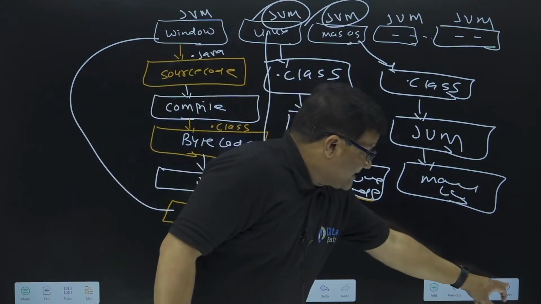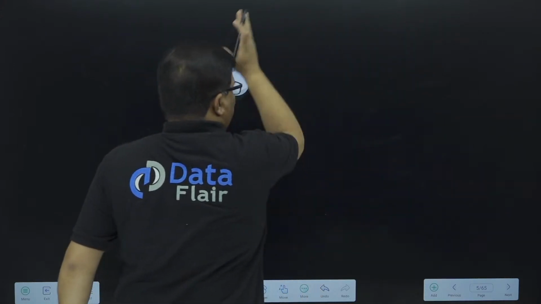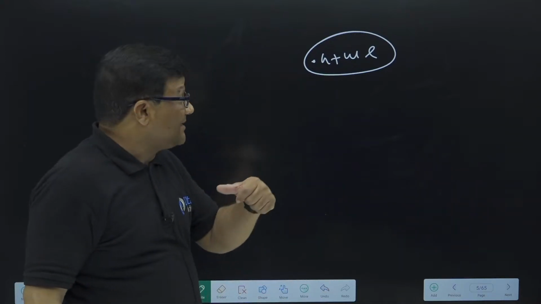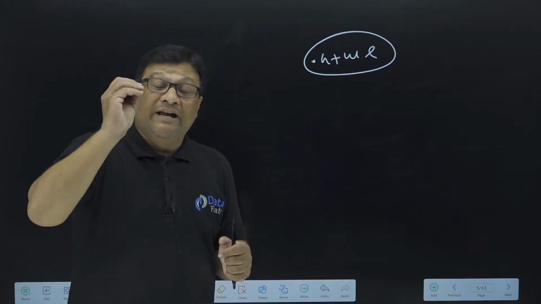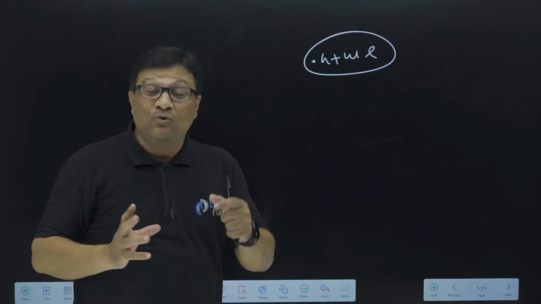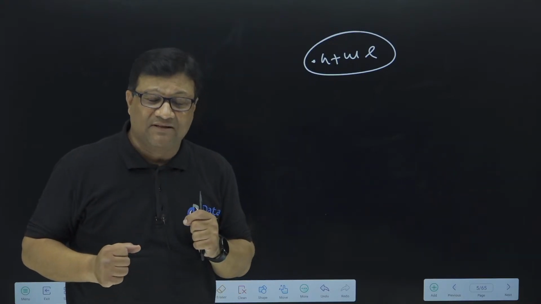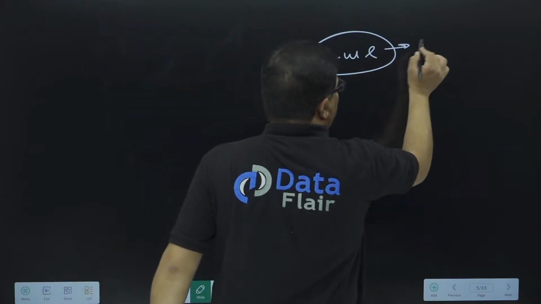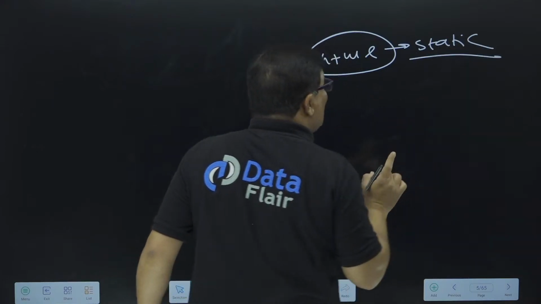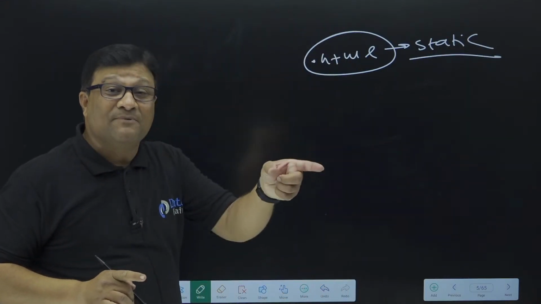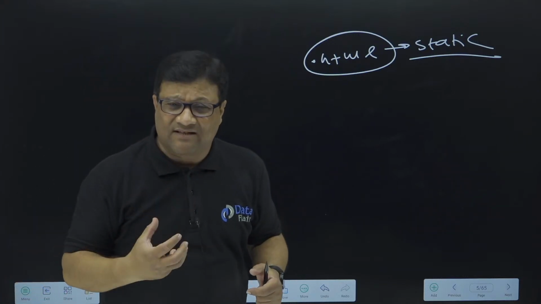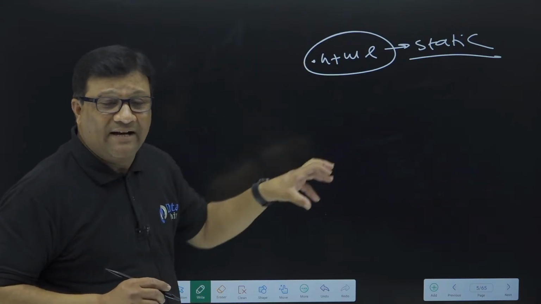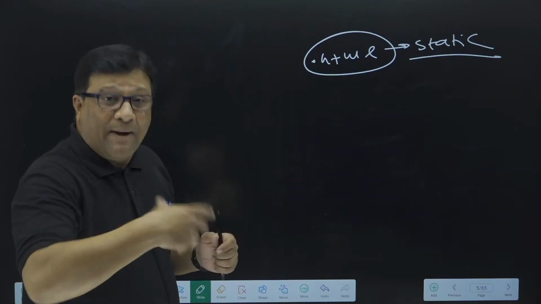HTML is actually used for web application development. With the use of HTML, we can simply design a website. But as I told you in an earlier lecture, with HTML you are not able to do any programming because HTML is not a compiled language. Only HTML creates a static website. To make this website dynamic, if you want data interaction, if you want to write programming code in this website, you have to attach one compiled language, one language in which compilation is possible.